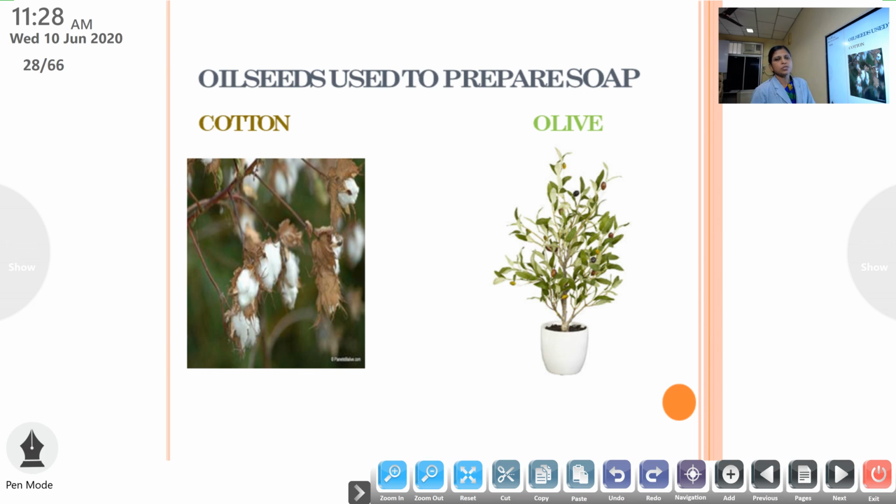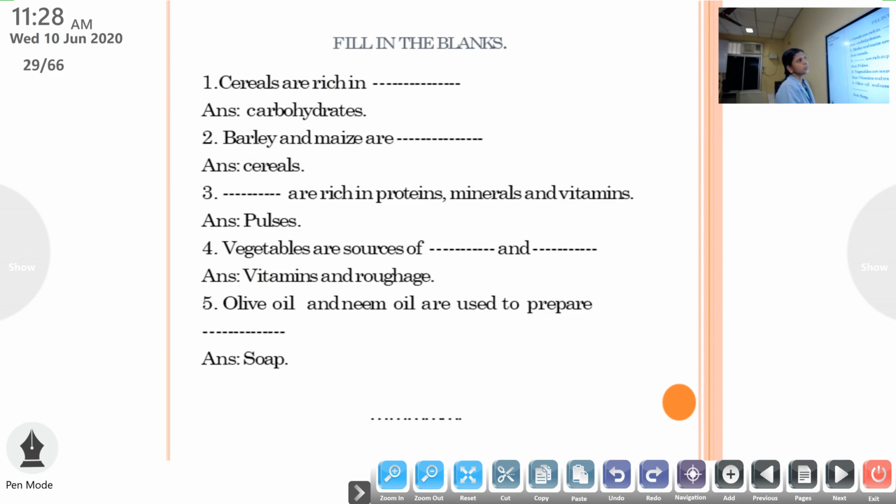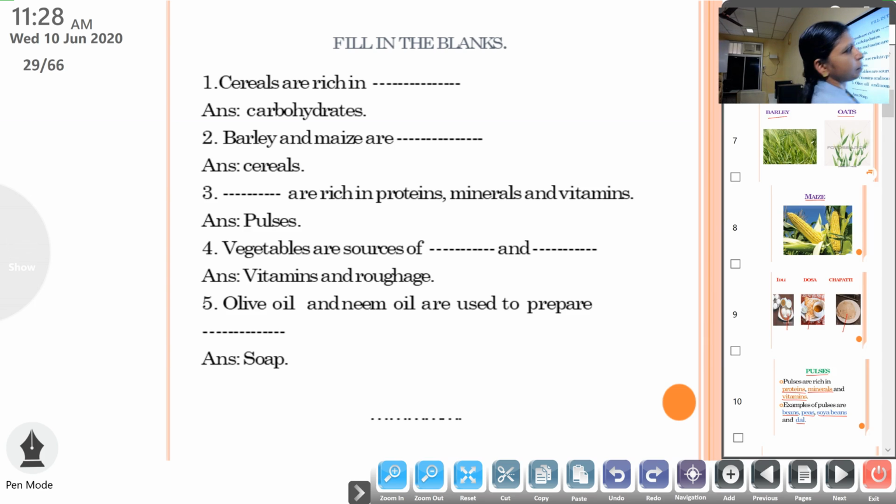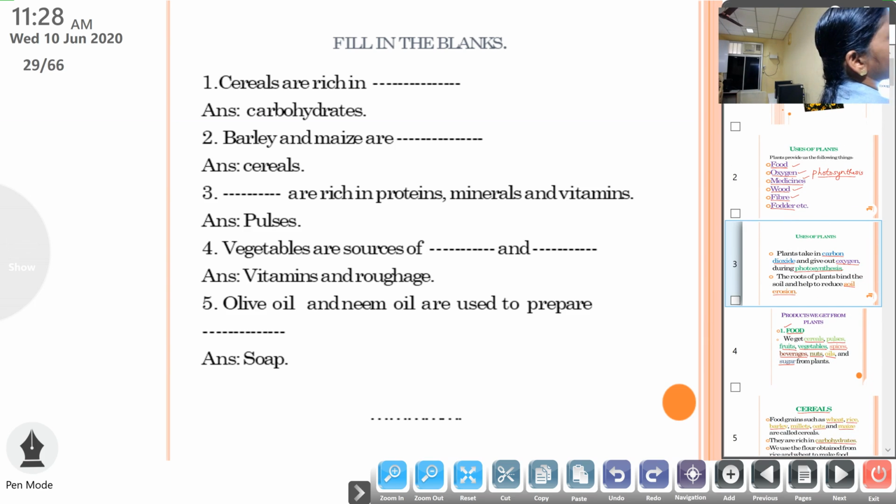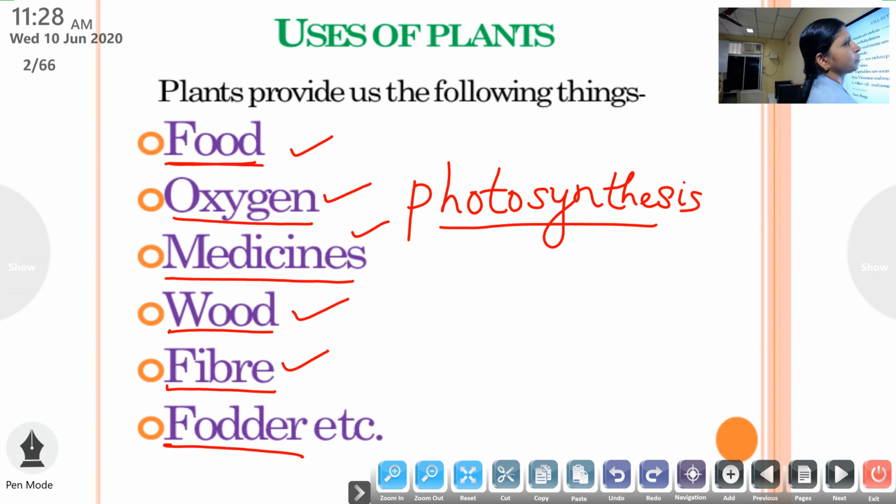Then oil seeds which we use to prepare soap include cottonseed oil. This is cotton. Then this is olive plant. Okay, all these are there. So I repeat all these things one more time. We learned uses of plants.